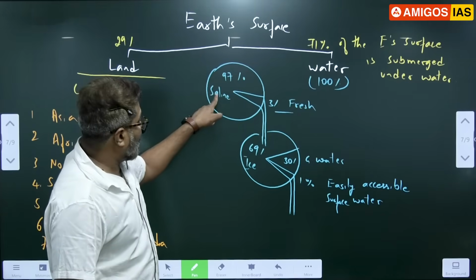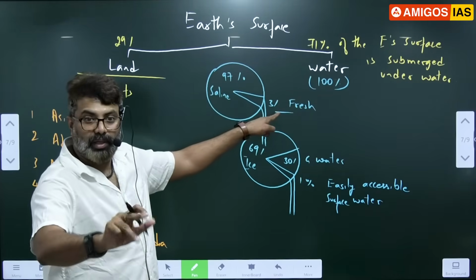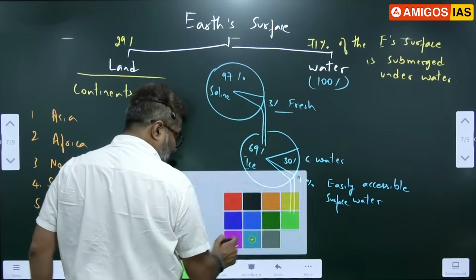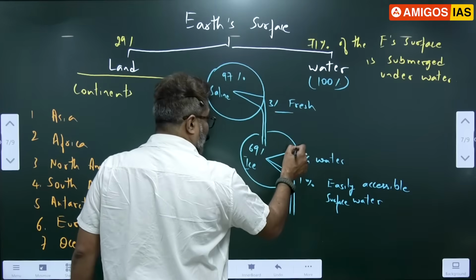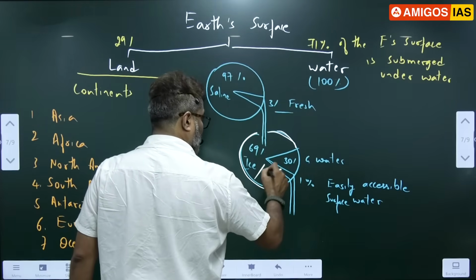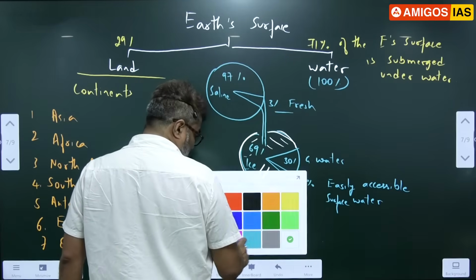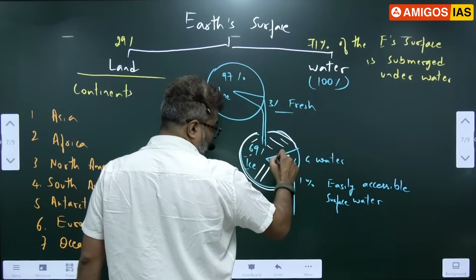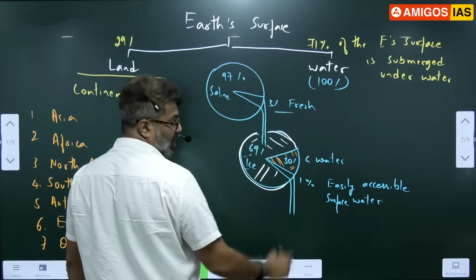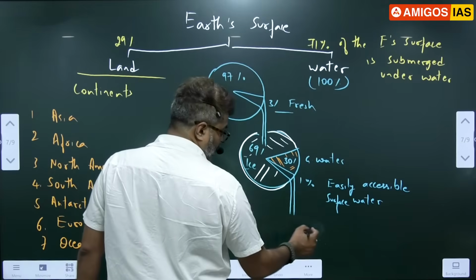Overall 100 is water. Of the 100, 97% is in the oceans, saline. 3% is fresh. In the 3%, 69% is ice. All of you understand, all ice. Antarctic ice, this part. Snow and ice. 30% is groundwater, meaning below the soil. Here, below the ground, this water is groundwater.